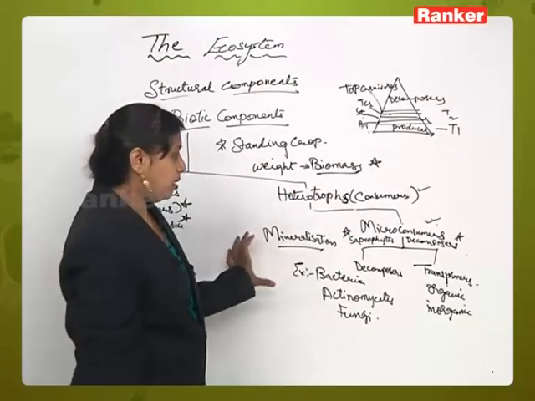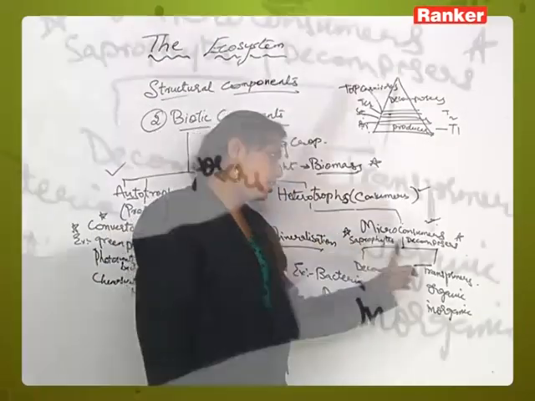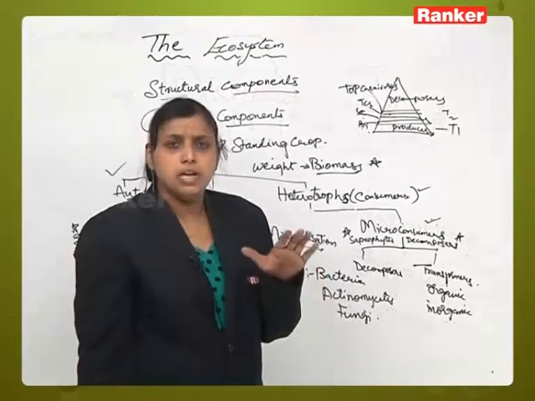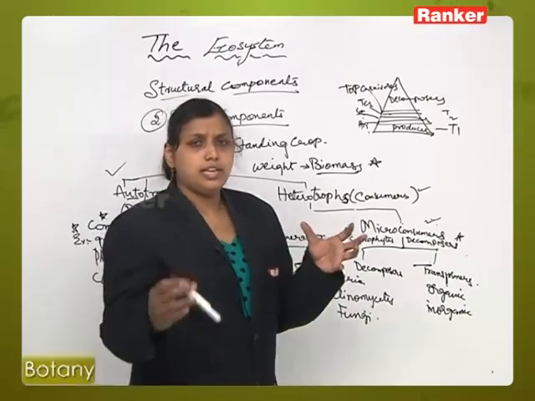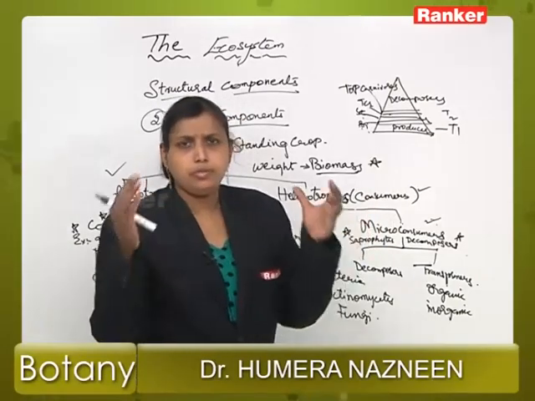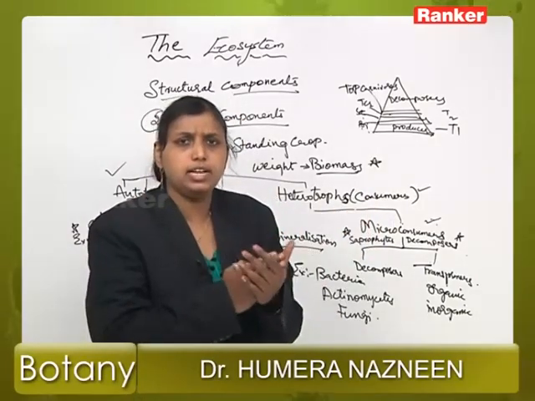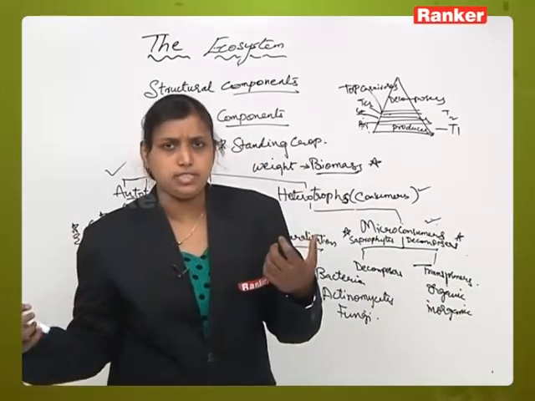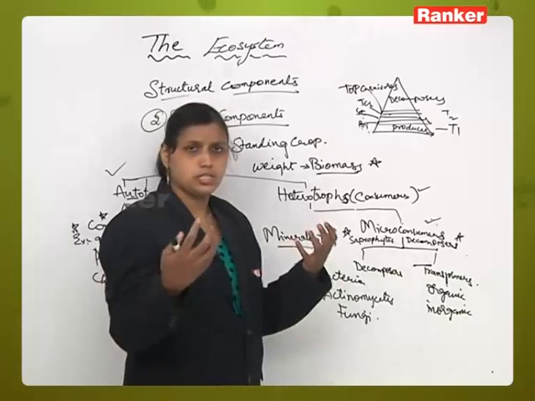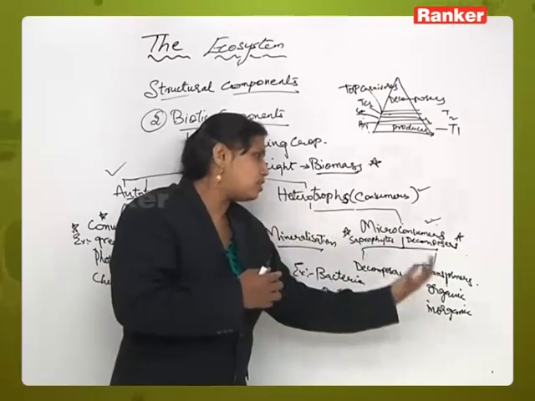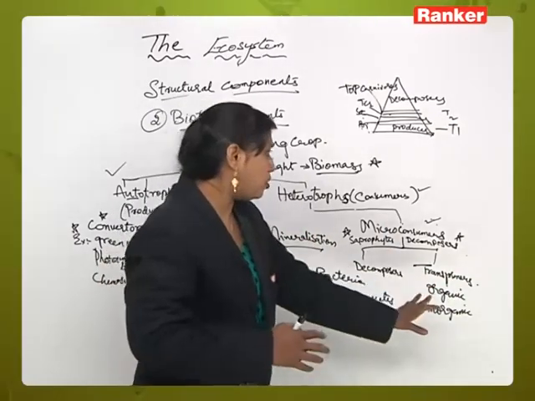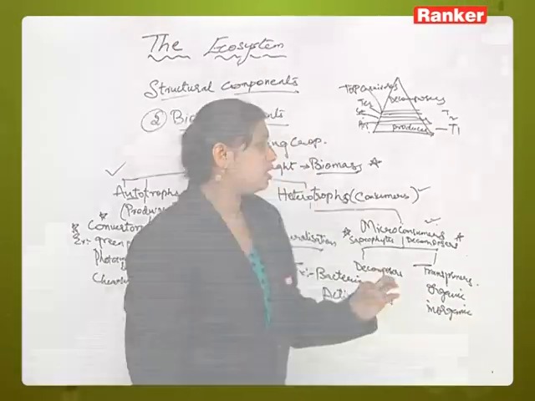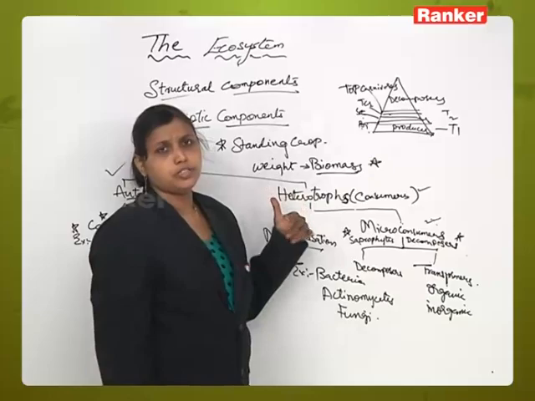Right. So the micro consumers are also called saprophytes, decomposers, which basically depend on dead decaying organisms for their food material. They take the complex food, break it down into smaller pieces, and during the process of breaking down, a lot of raw materials are released. This process is called mineralization. And in transformers also, decomposed products are converted into organic and inorganic substances. Okay. This is about the biotic components of the ecosystem.